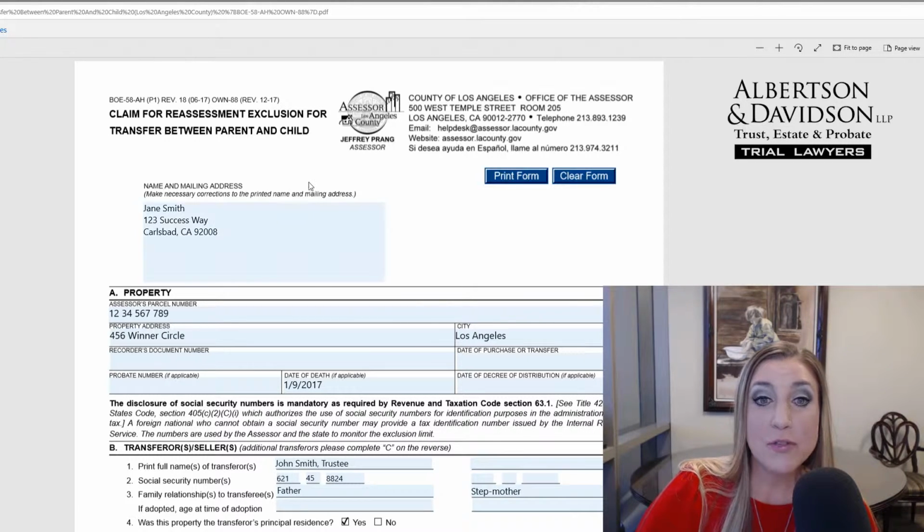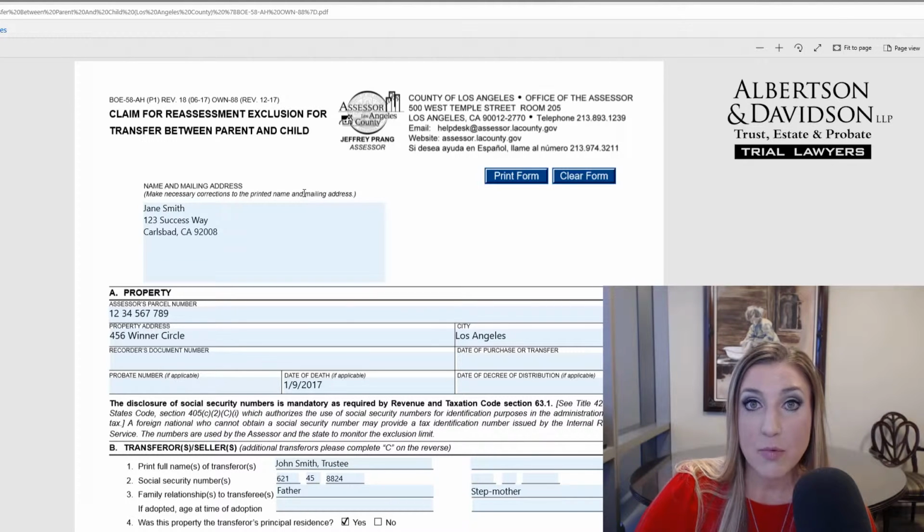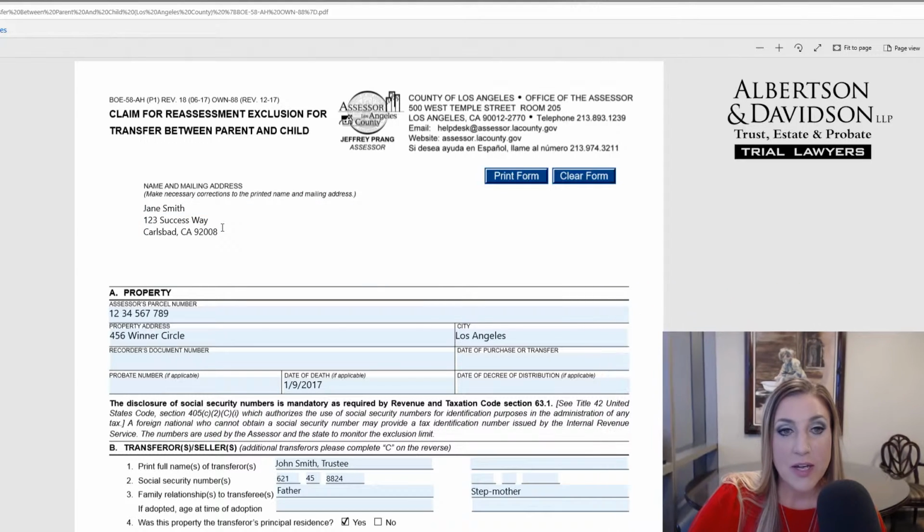You would be filling out this form if you are going to be receiving a property, a real property or a qualifying property from your parents, either during their lifetime or as a result of their passing through a will, a trust, or some medium like that. So let's go ahead and get started.